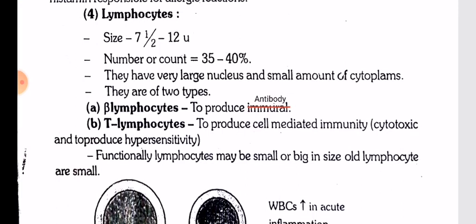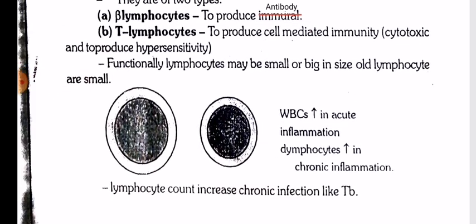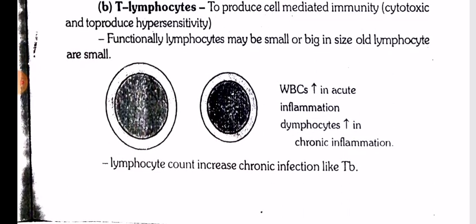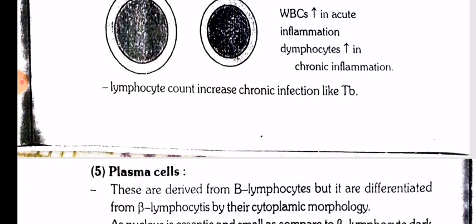They are of two types: B lymphocytes and T lymphocytes. B lymphocytes produce antibodies, and T lymphocytes produce cell-mediated immunity, cytotoxicity, and hypersensitivity. Functionally, lymphocytes may be small or big in size. Neutrophils increase in acute inflammation. Lymphocyte count increases in chronic inflammation. Lymphocyte counts increase in chronic infections like TB.